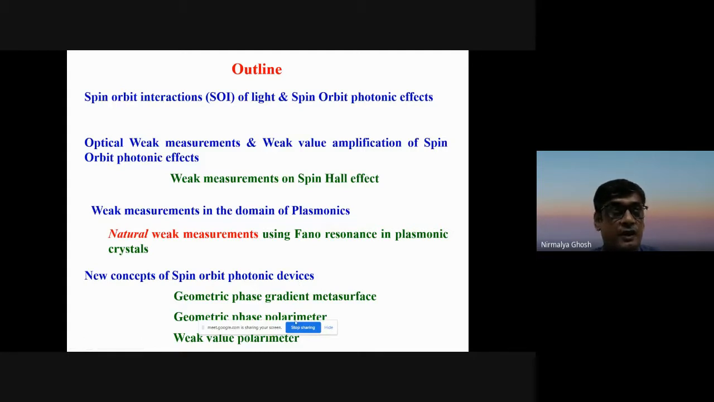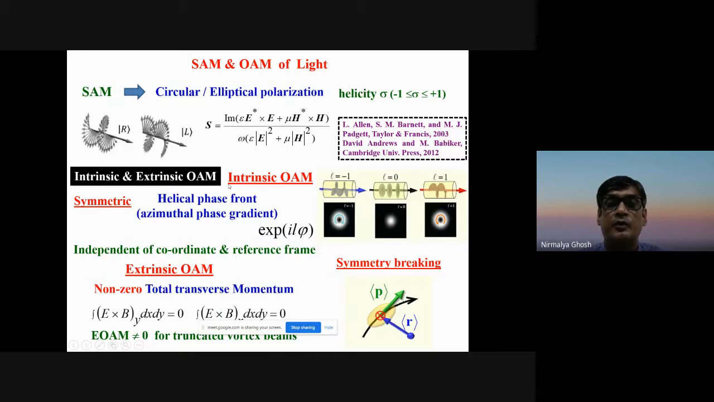So geometrical phase gradient metasurface, geometrical phase polarimeter, and weak value polarimeter. With this, let me just briefly describe that we all know that a light beam can carry both spin angular momentum and orbital angular momentum.